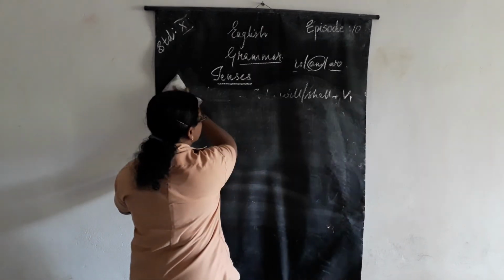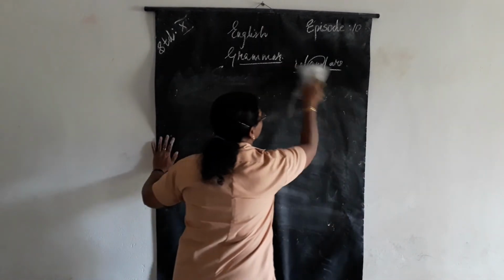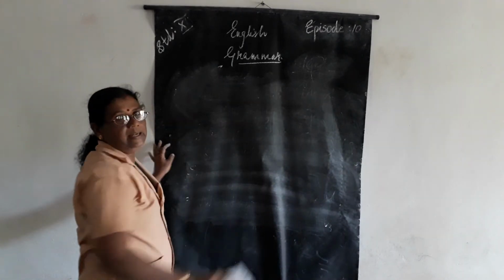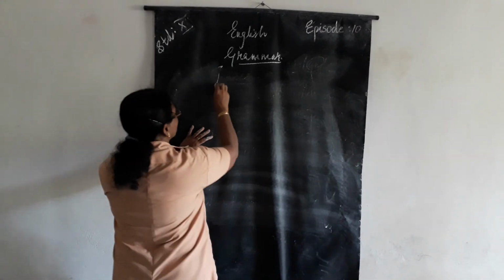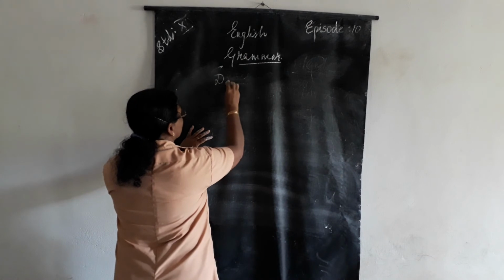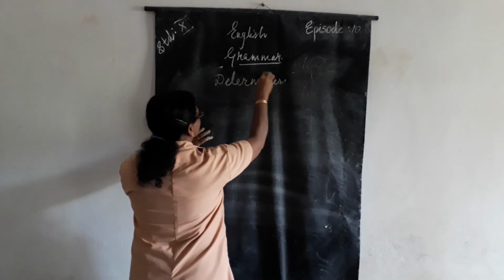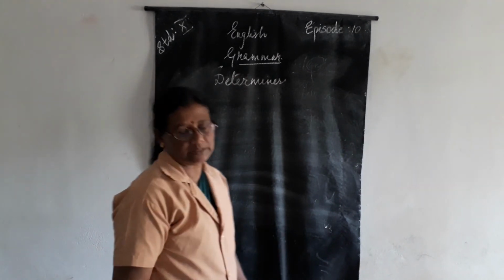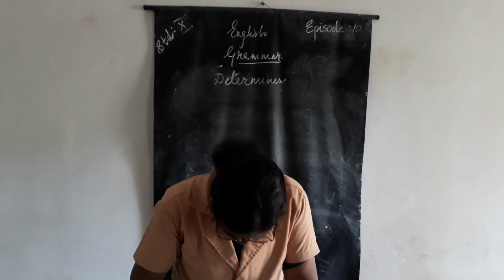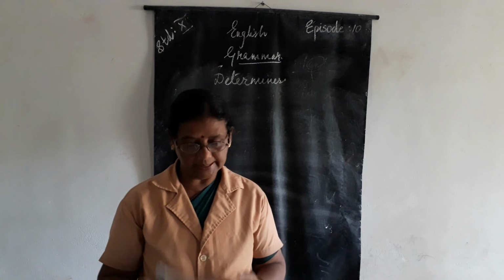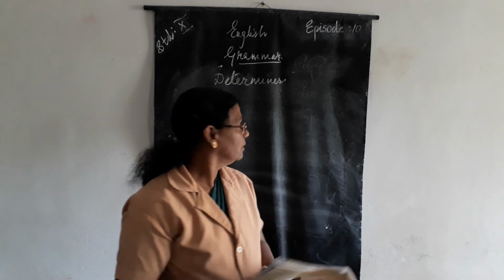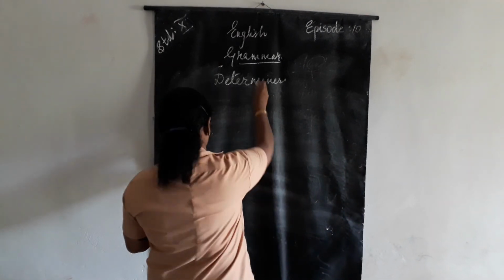It is only written because last class you studied it and you have done many exercises also. But now we are going to study determiners. What are determiners?